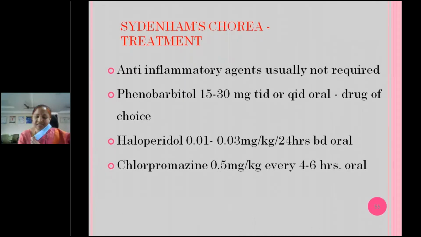So Sydenham's chorea treatment, anti-inflammatory agents are usually not required, because as I told you, almost 3 months are over by the time they present with chorea. So only for movements we will give phenobarbital 15 to 30 mg TID or QID, and or allopurinol we can give 0.01 to 0.3 mg per kg for 24 hours. Just remember the phenobarbital dose, that is more than enough. Names of the other drugs like allopurinol or chlorpromazine you can use.